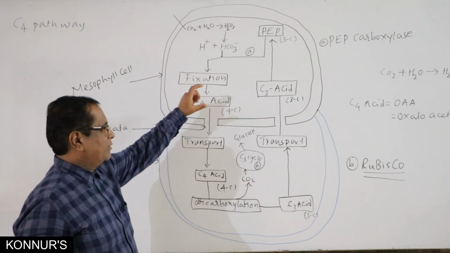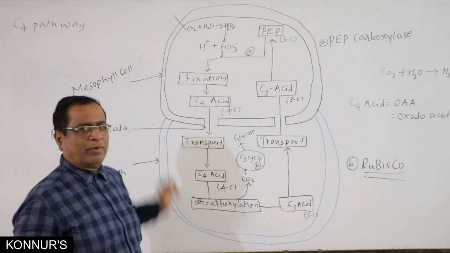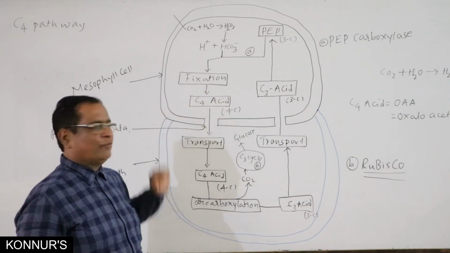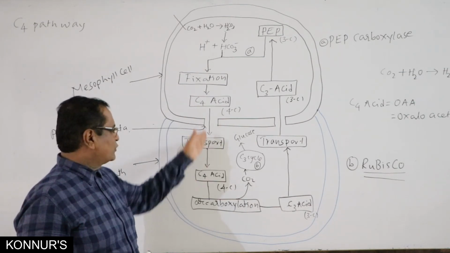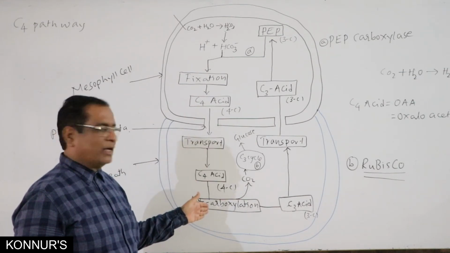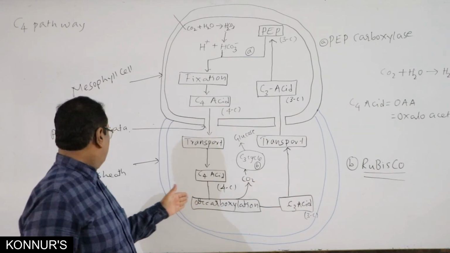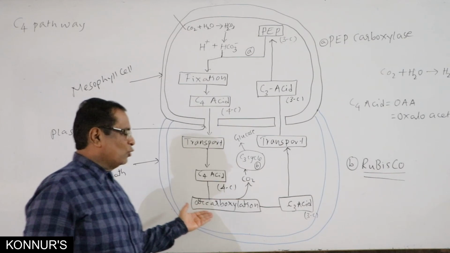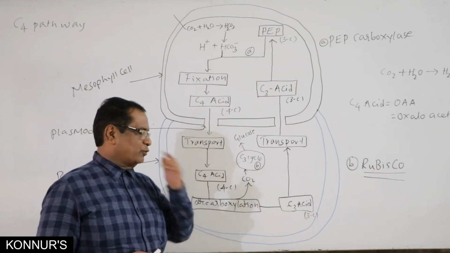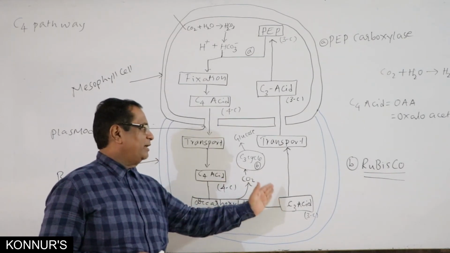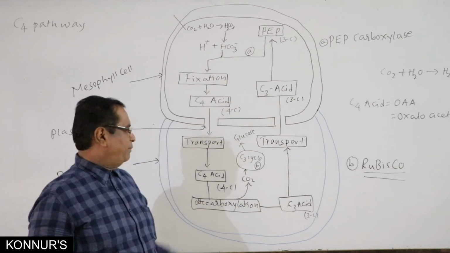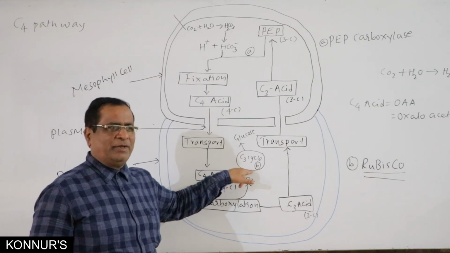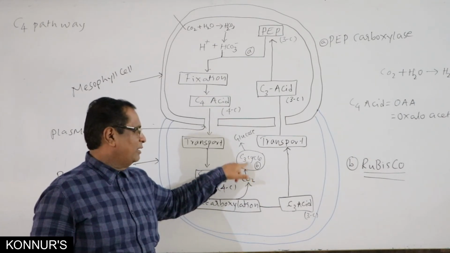In the C4 pathway, CO2 is fixed in the form of bicarbonate ion by PEP, forming a C4 acid, but it comes to the bundle sheath cell, where that C4 acid undergoes decarboxylation, removal of CO2, and becomes a C3 acid. It goes back and becomes PEP, and the CO2 which is released enters into the C3 pathway or Calvin cycle, forming